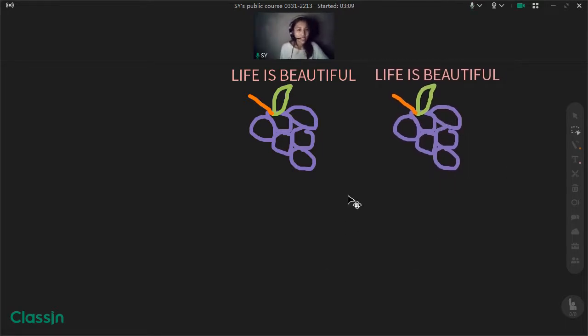Now, what if I am going to delete the leaf of the grapes? How am I going to do that? Just click the select tool, highlight the leaf that I want to delete, and then click the delete tool. Okay.